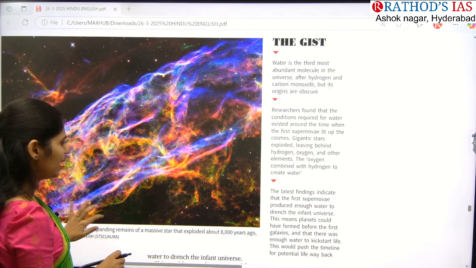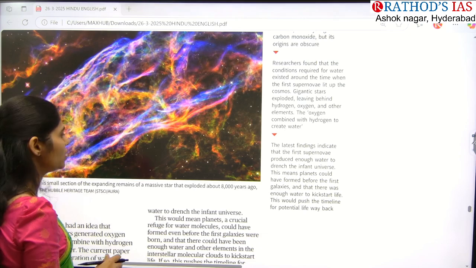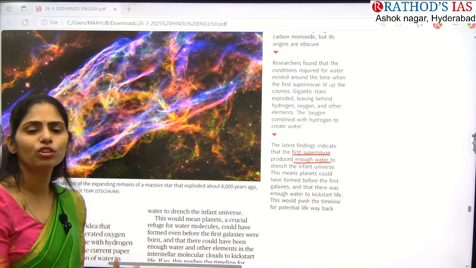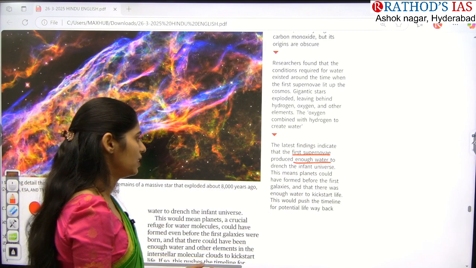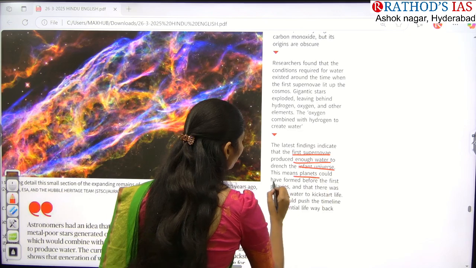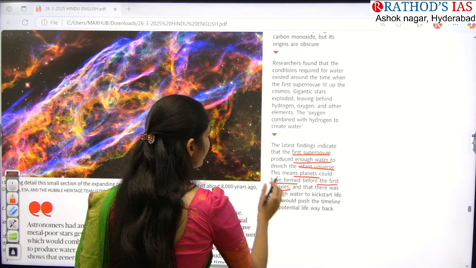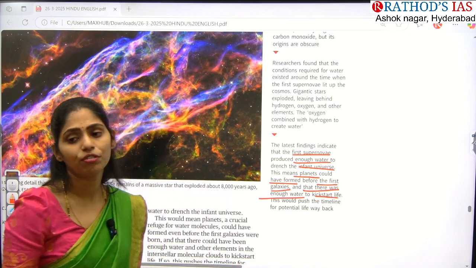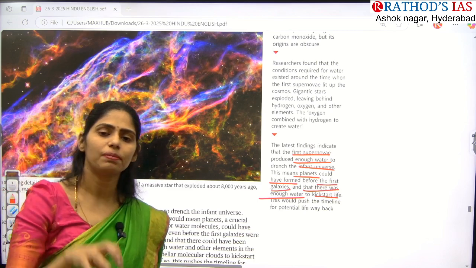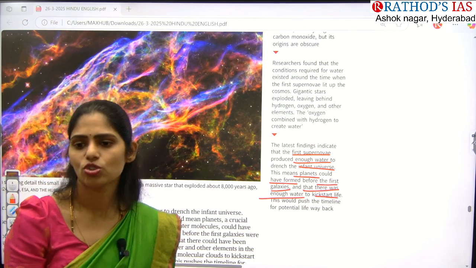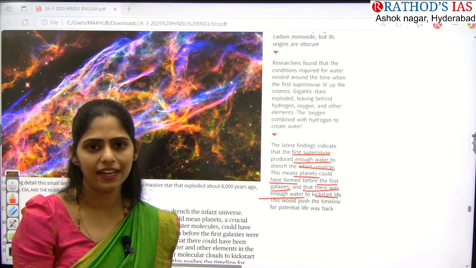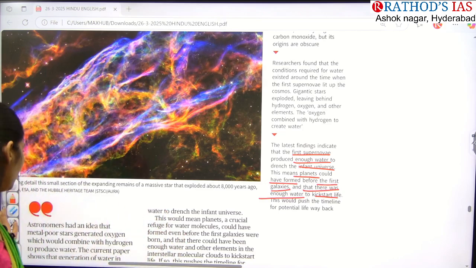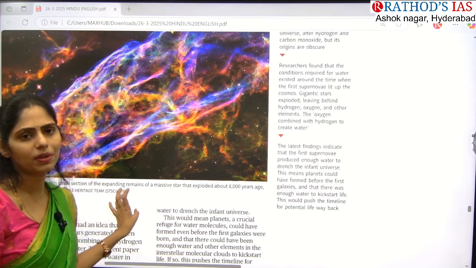And in the recent findings, they said that the first supernovae produced enough water, and that led to the formation of the infant universe. This means the planets could have formed before the first galaxies. There was enough water to kickstart life. So before the condensing of the planet itself, the water was present. Because of this water present on the planet, it led to the boosting of life. That is the thing which was mainly said here. That's it. Nothing more than this. Just see about your Big Bang theory, guys.